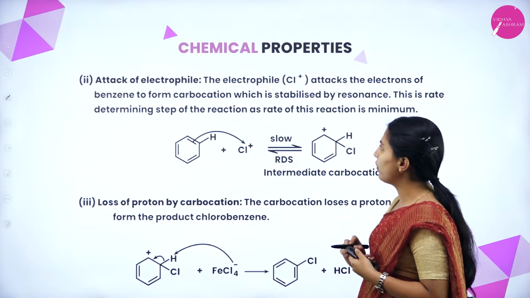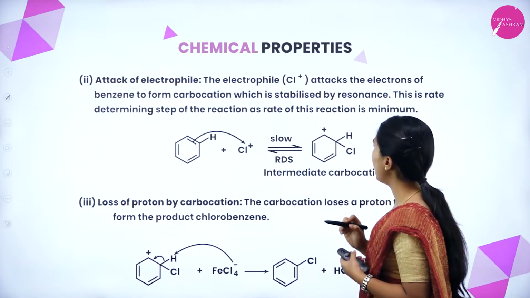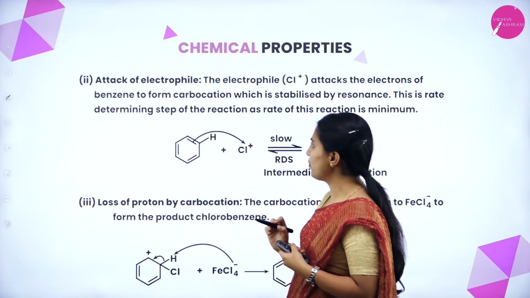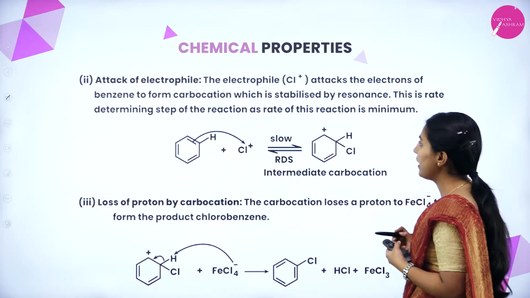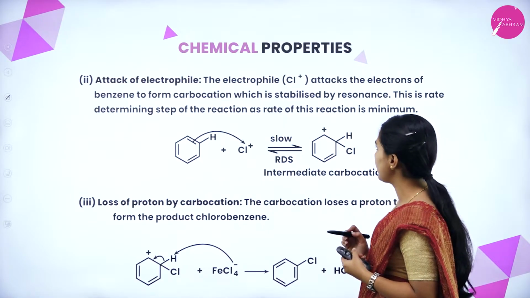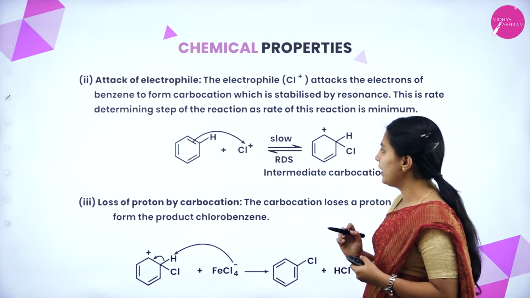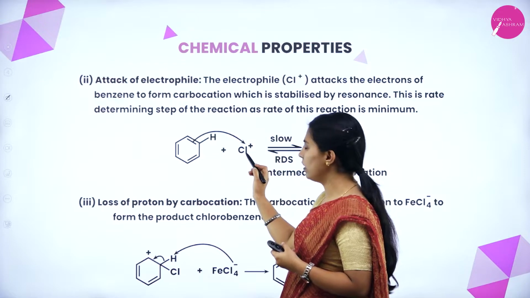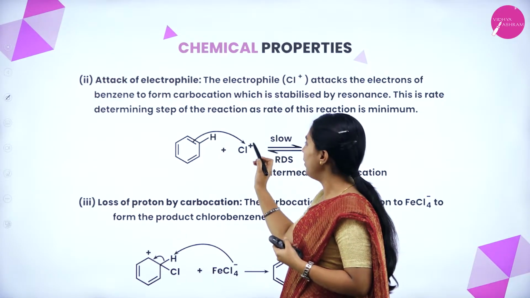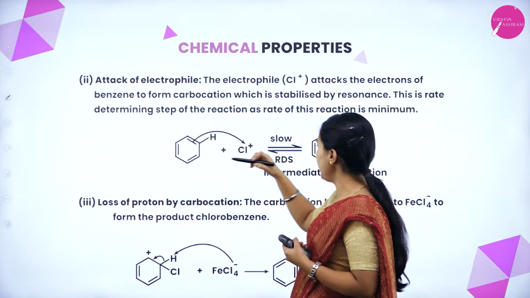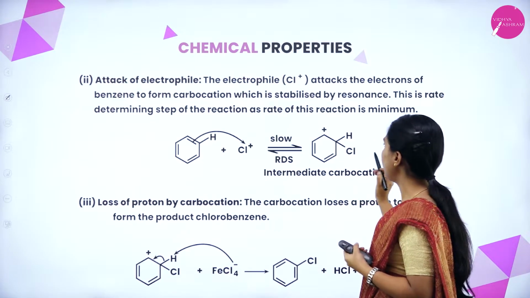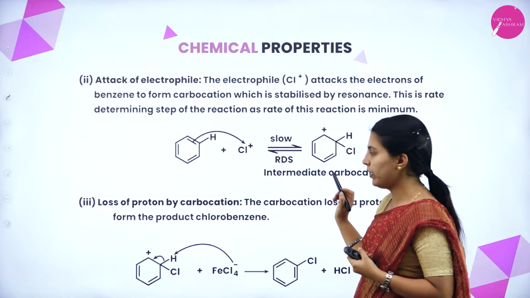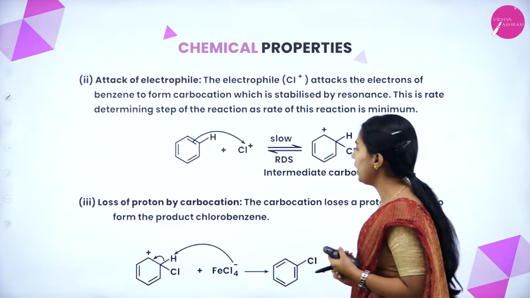Next, attack of electrophile: the electrophile attacks the electrons of benzene to form a carbocation, which is stabilized by resonance. This is the rate determining step of the reaction, as the rate of reaction is minimum. Here the electrophile will be accepted by the benzene, so it will form an intermediate carbocation. Next, loss of proton by the carbocation.